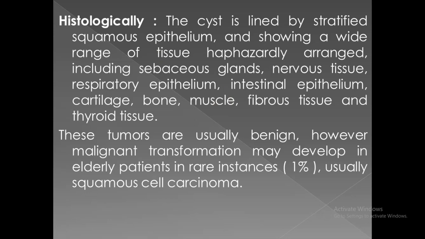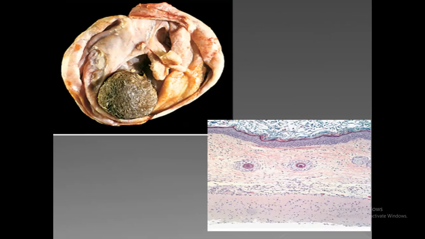But in 1% of cases, although it is rare, it can occur that this tissue can transform to a malignant type of tissue. For example, we have transformation of the ectodermal tissue, which contains the squamous epithelium of skin, into a squamous cell carcinoma, or other types of tissues can progress to adenocarcinoma in only 1% of cases. So this is called teratoma with malignant transformation, which is different from immature teratoma.